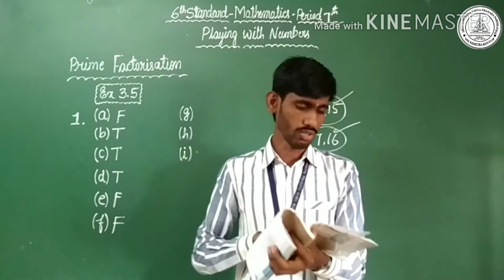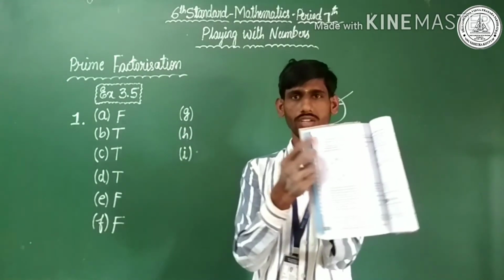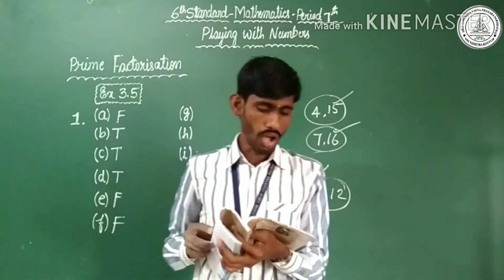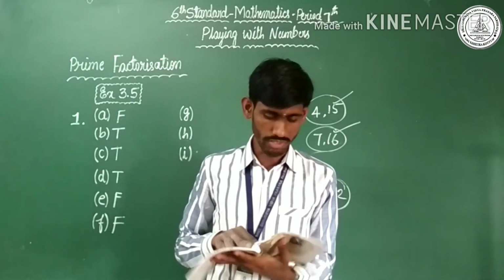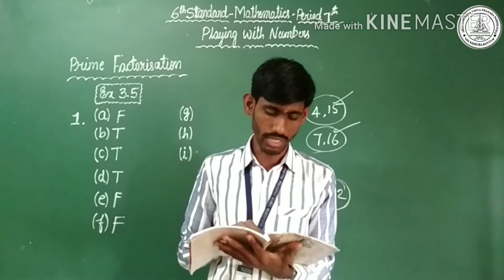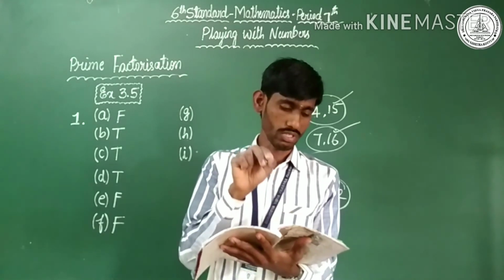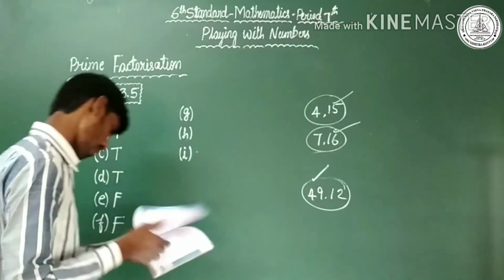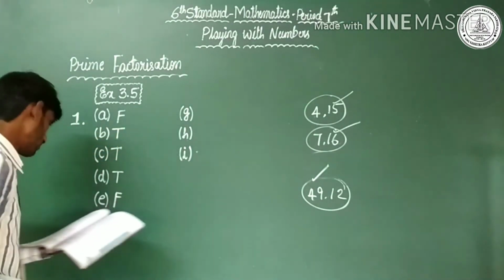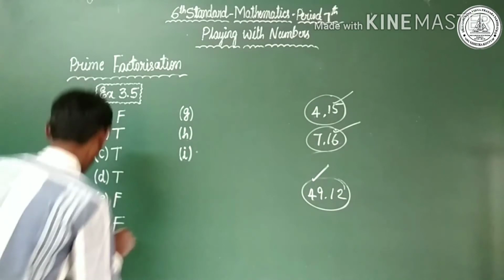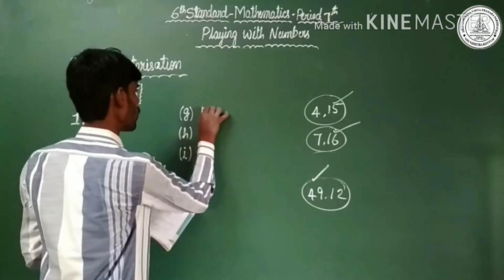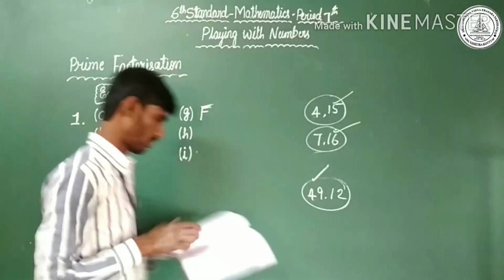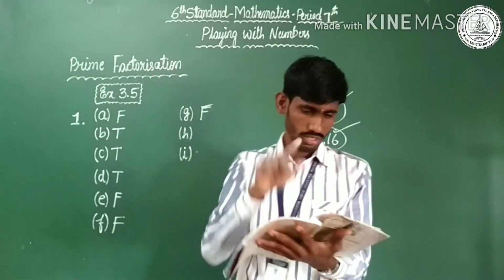Page number 62. Question number G. Okay, here upside. All numbers which are divisible by 8 must also be divisible by 4. It is the opposite statement of question number F. So it is positive, the opposite statement of F. It is also G. G also false. Sorry, F is different from G.